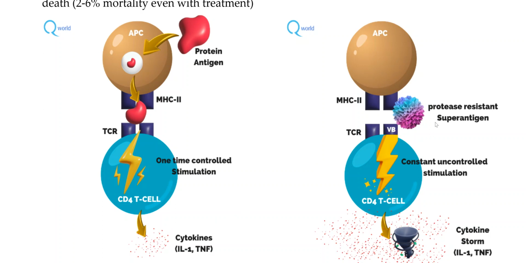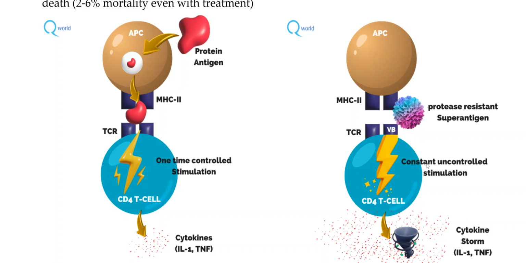Now, on the other hand, if it is a superantigen, just like TSST-1 or SPE in this case, because it is very large in size, the APC cannot phagocytose it. But it has affinity towards the V beta region of the TCR and the MHC2 region on the APC. So it goes there and binds laterally. Now, because it is protease resistant, the protease enzyme cannot destroy it. So it provides a constant stimulation by sticking there.